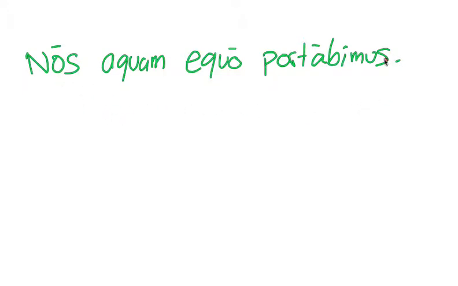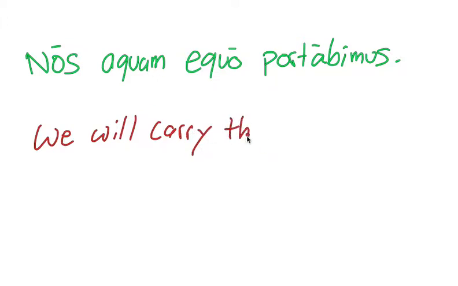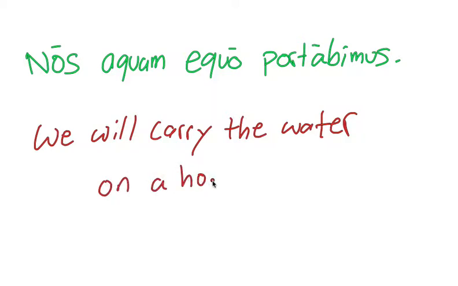So we can see that in our verb ending mus, right? So we, and then remember bi is future tense, so will, and porto means carry. So we will carry. What are we carrying? The direct object, aquam, the water. And we're carrying it equo, on a horse. That is, we're riding on the horse to carry the water. Or we could say by means of the horse.